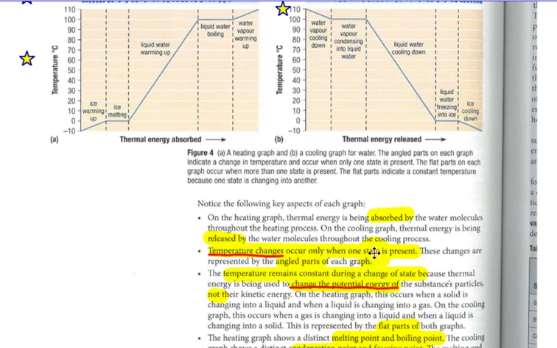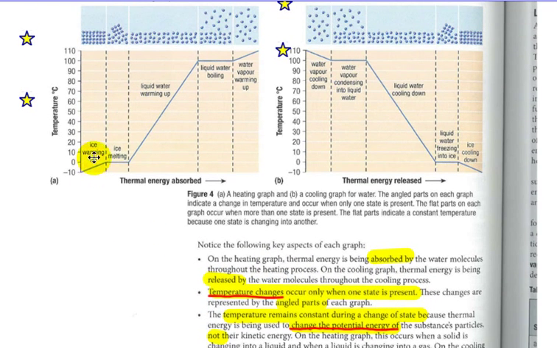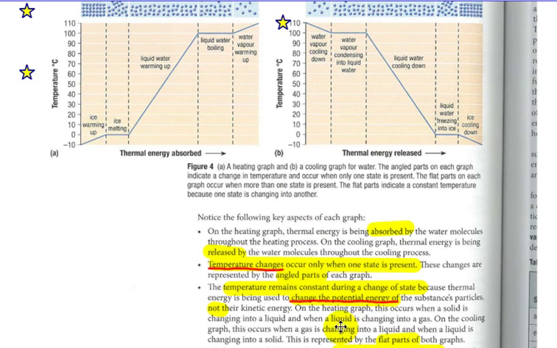Temperature changes occur only when one state is present. Highlight that. So warming up solid ice, temperature changes. Warming up liquid water, temperature changes. Warming up water vapor, temperature changes. So the temperature changes when one state is present. These changes are represented by the angled parts of the graph, as I mentioned.